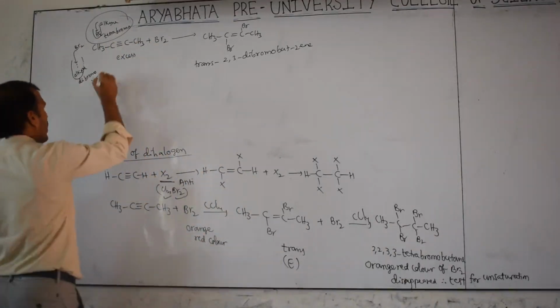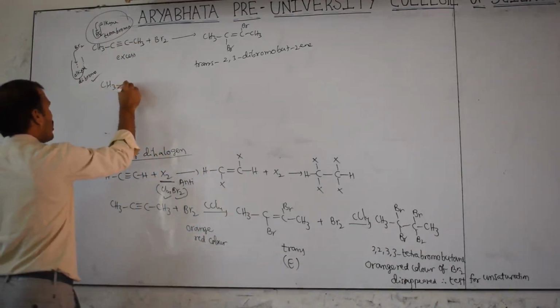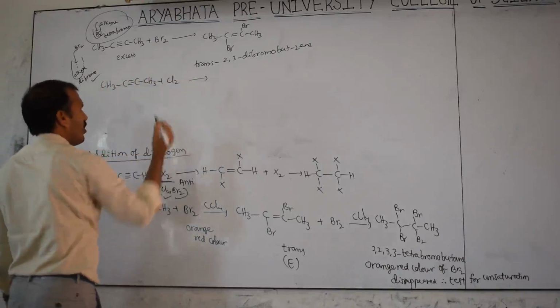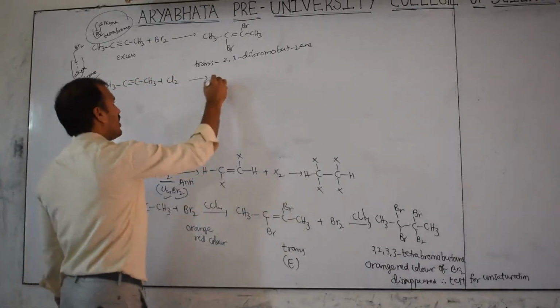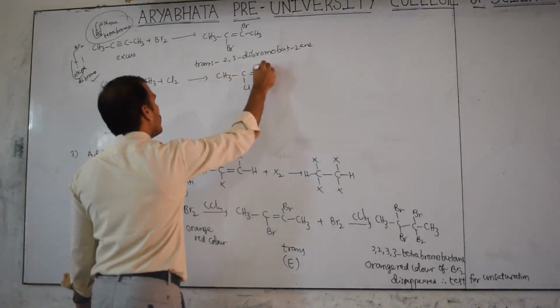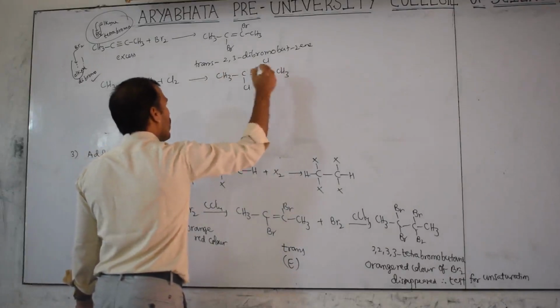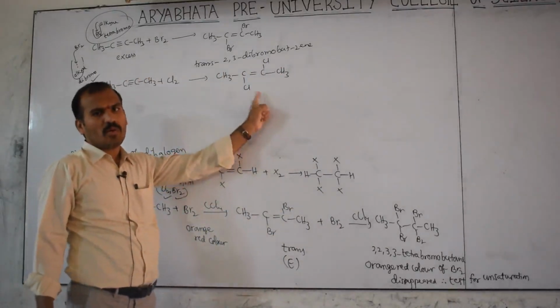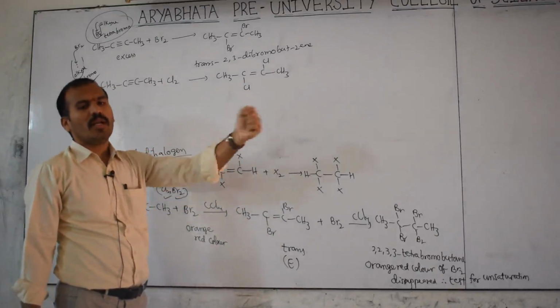But for the same reaction, CH3, C triple bond C, CH3, now with Cl2. If you add chlorine, you will get CH3, CCl double bond CCl, CH3. This reaction with chlorine stops at the dichloro product, not up to tetrachloro.